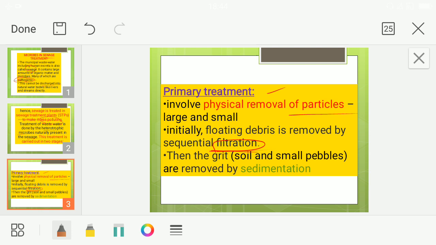Thereafter there can be some soil particles which have passed through the filters, but that can also be treated.